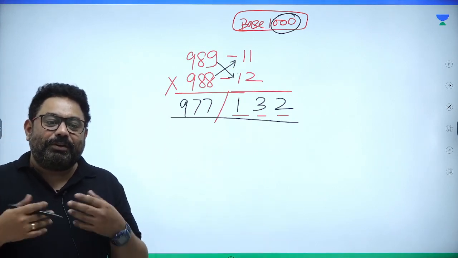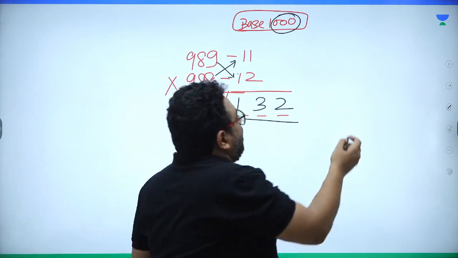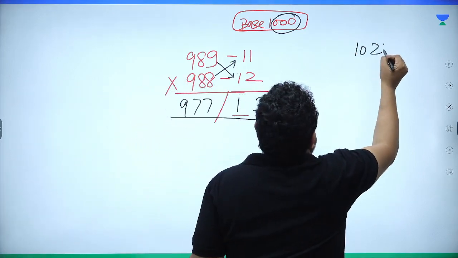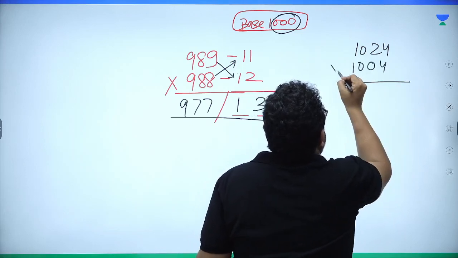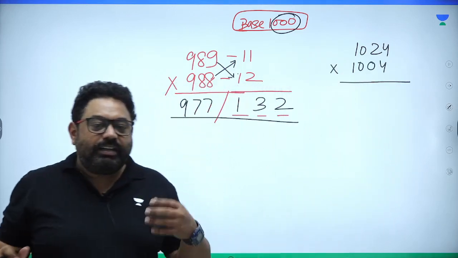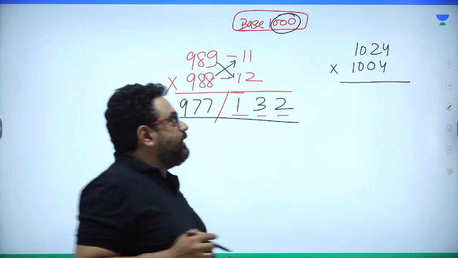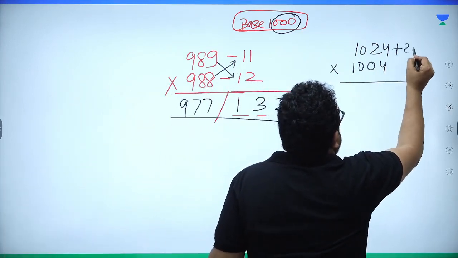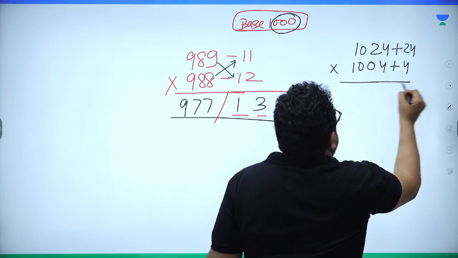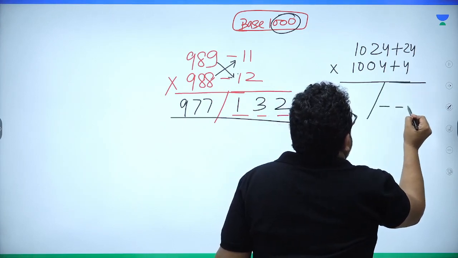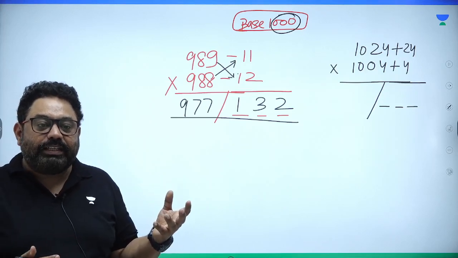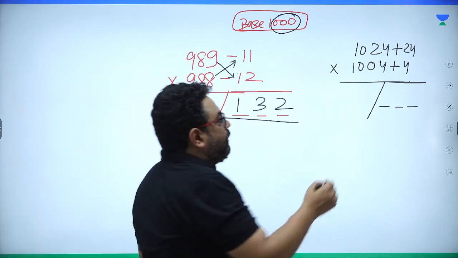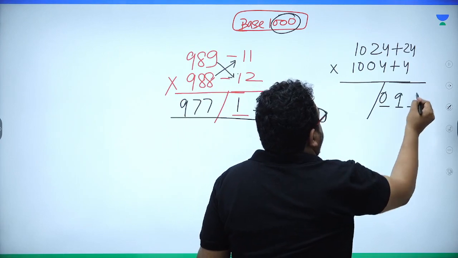So not at all a problem. See, it is your choice. I say, what is 1024 into 1004? Now both the numbers are again near 1000, but this time it is more than 1000: 24 more and 4 more. What is 24 times 4? Guys, it is 96. So you write 0, 9, 6.